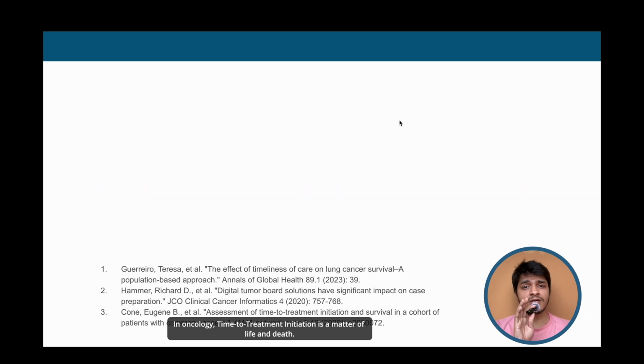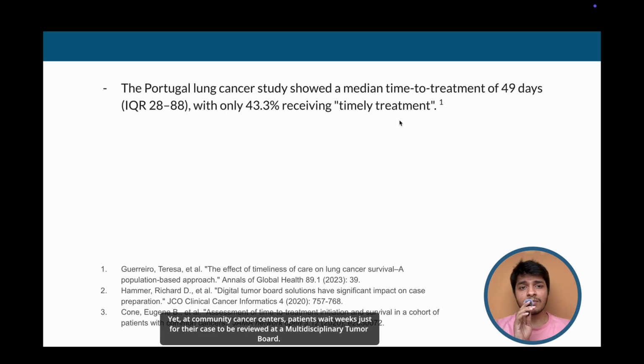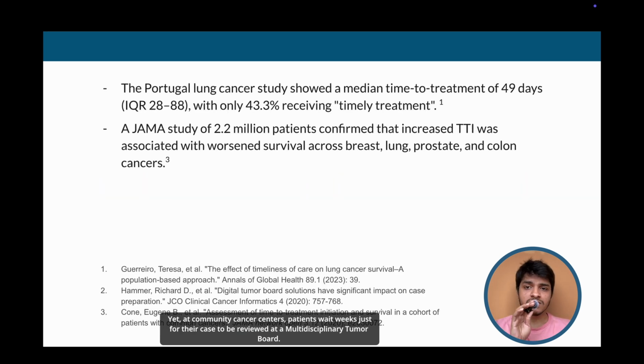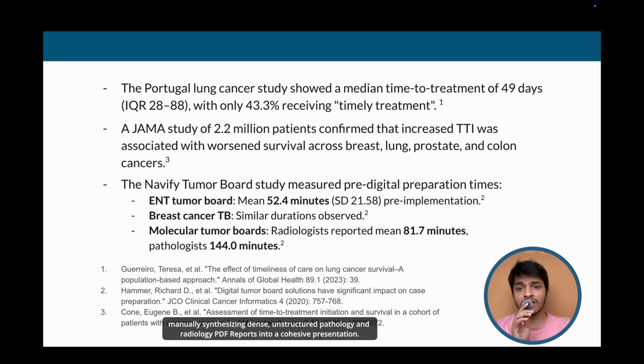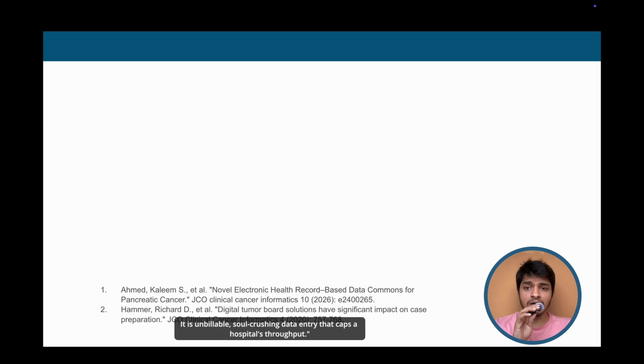In oncology, time to treatment initiation is a matter of life and death. Yet at community cancer centers, patients wait weeks just for their case to be reviewed at a multidisciplinary tumor board. Why? Because a nurse navigator or an oncology fellow must spend 45 to 90 minutes per patient digging through the EHR, manually synthesizing dense, unstructured pathology and radiology reports into a cohesive presentation. It is unbelievably soul-crushing data entry that caps a hospital's throughput.